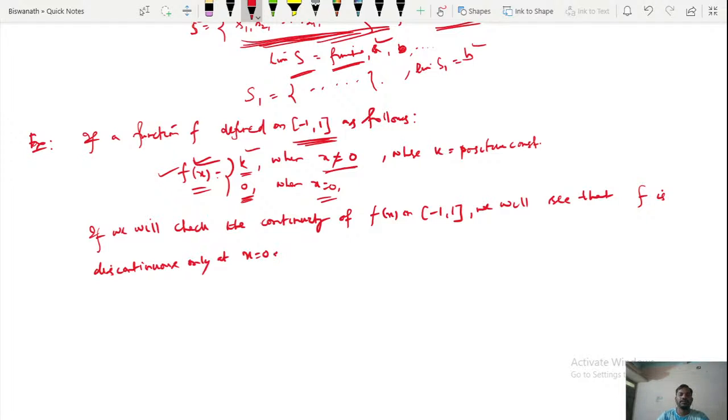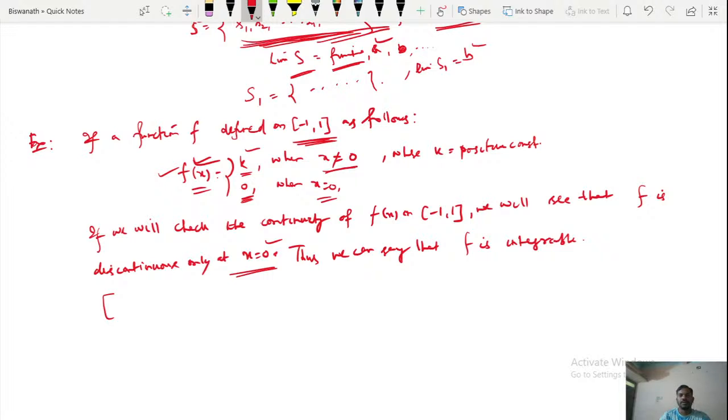So since the only discontinuous point is this one, or you can say if it has a finite number of discontinuous points, because 0 is the only discontinuous point, thus we can say that f is integrable, because 0 is the only discontinuous point. So how will you check the discontinuity?